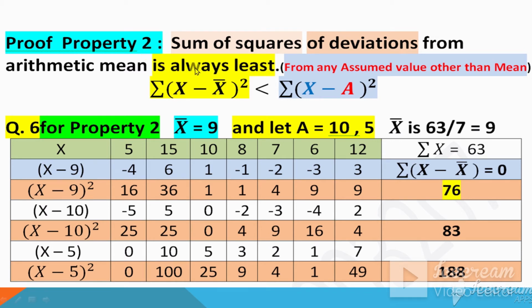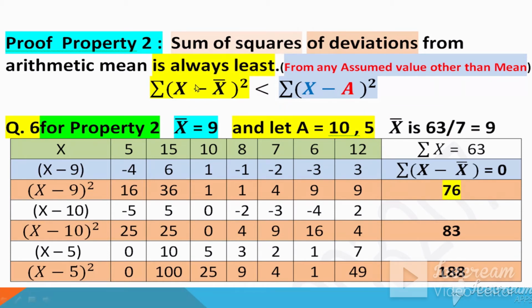I will solve it in two different ways, first with frequency and the other without frequency. Now this is the second property of arithmetic mean. Second property: the sum of squares of deviations from the arithmetic mean is always least compared to any assumed value other than the mean. So this is the descriptive form and this is the mathematical form. Sum of squares. Now the first property was without square and this is with square. Only this is the difference, but that was equal to 0 and this is not equal to 0, but this answer will be least as compared to the other one.